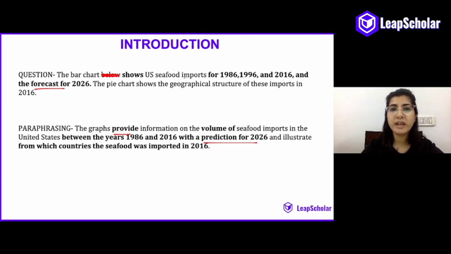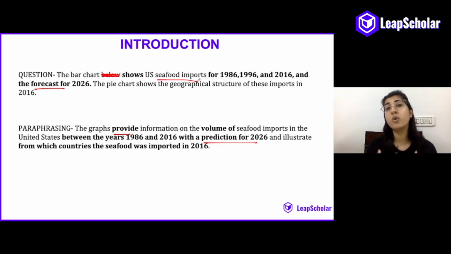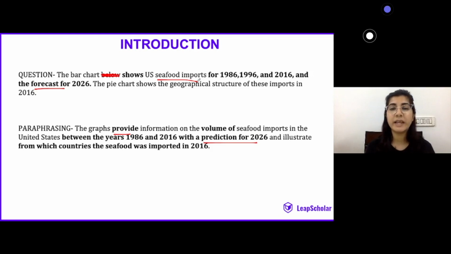Also, please notice how we haven't used a synonym for seafood imports. So there might be a scenario wherein you are unable to look for a synonym because there's no accurate synonym which is possible for that word. And in that case, we must not forcefully use a synonym. We can, in that place, use the same word, and that repetition is absolutely fine.